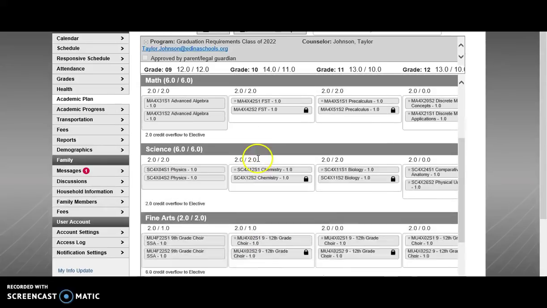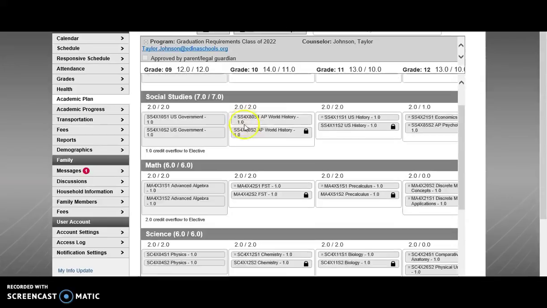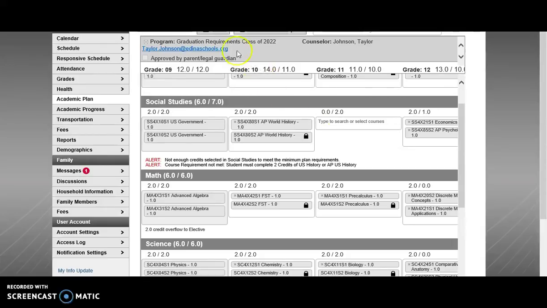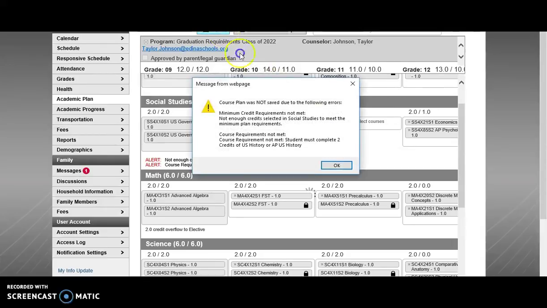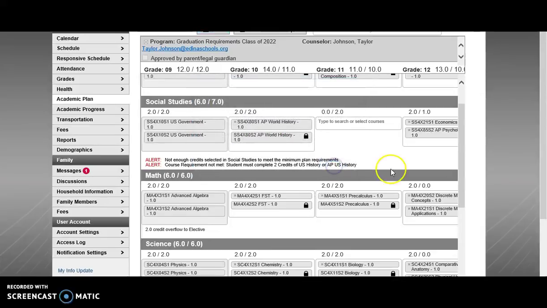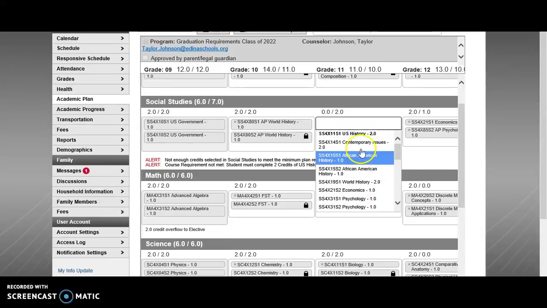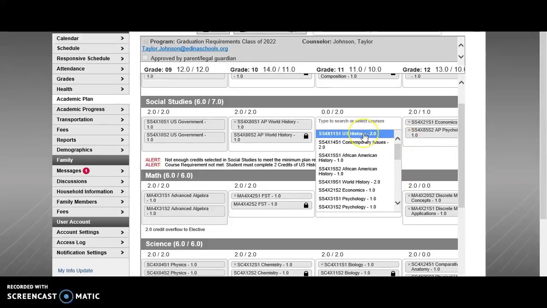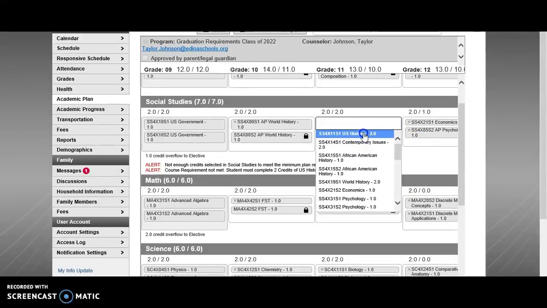If, after modifying your plan, you do not have a certain graduation requirement, such as U.S. history, and you try to save your plan, you'll be alerted. Now, you must have a 4-year plan that meets graduation requirements in order to save. So in this case, I'm missing U.S. history. So I have to go back and resolve that. So again, remember, the bolded courses are oftentimes going to be the grade level required courses that you need.